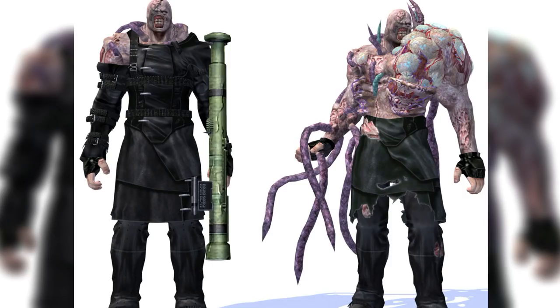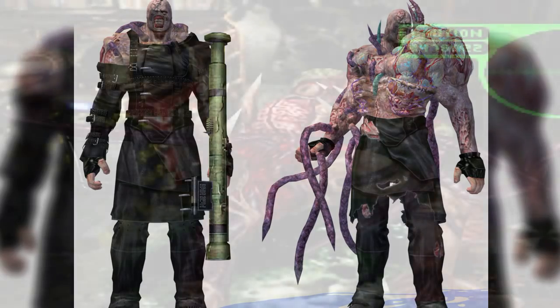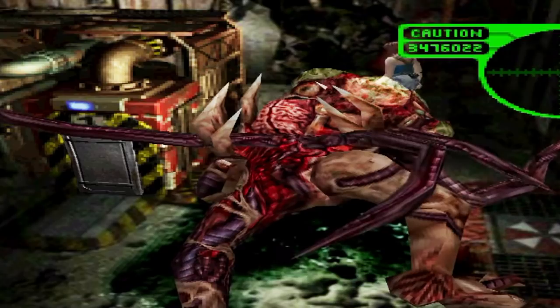forming more tentacles to infect other victims. During this stage, Nemesis is still under control, but when it mutates again, it turns into a giant creature with even larger tentacles. This mutation causes a conflict between the T-virus cells and the Nemesis cells. They swell together and are spat out as a highly acidic compound.